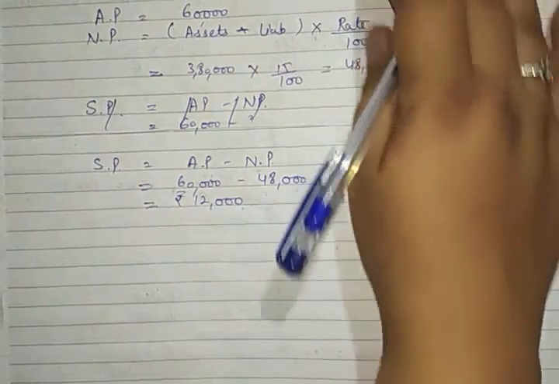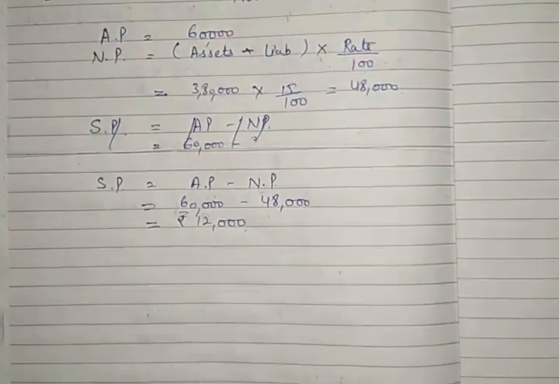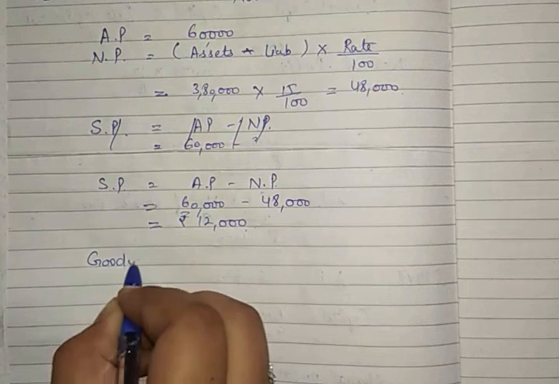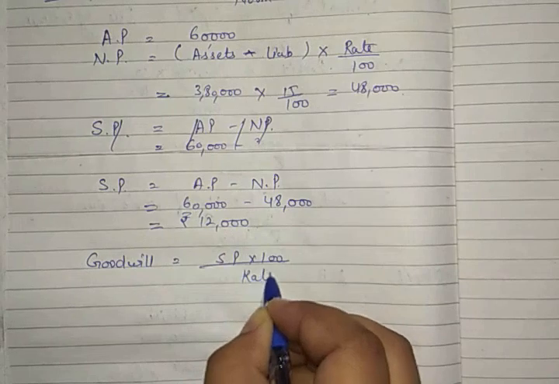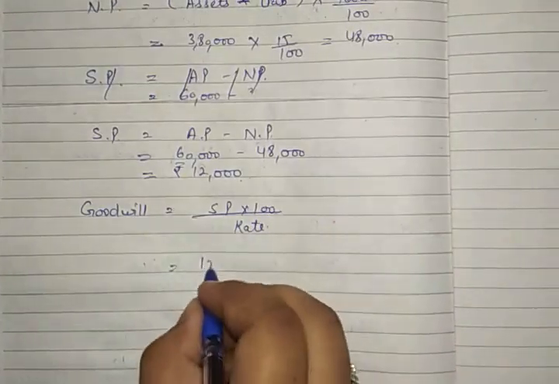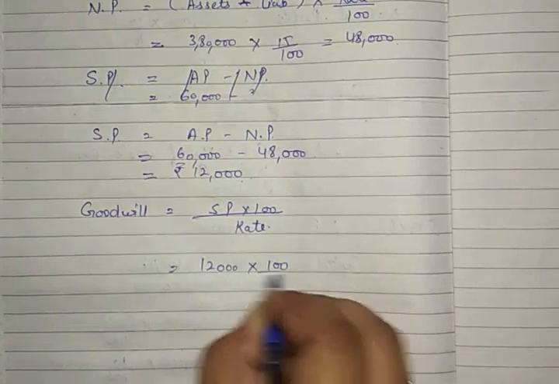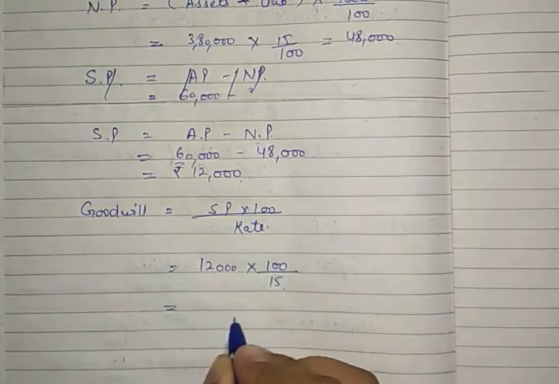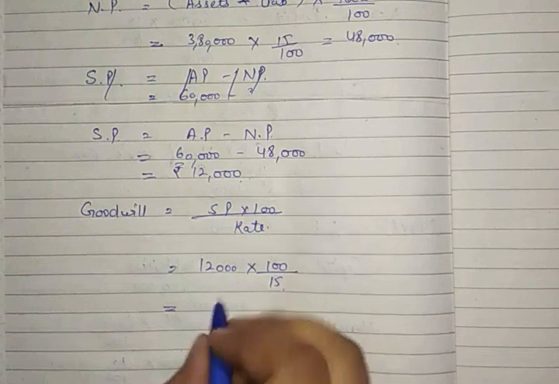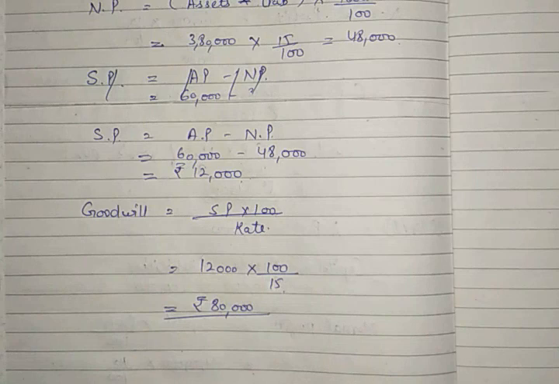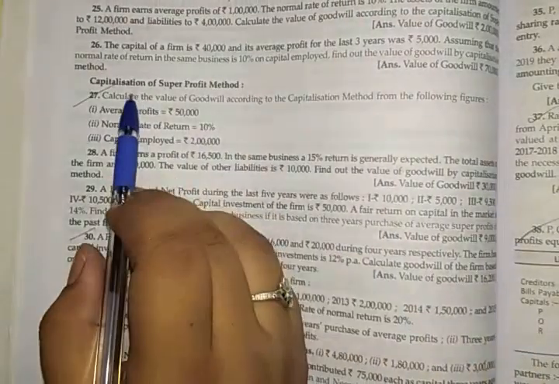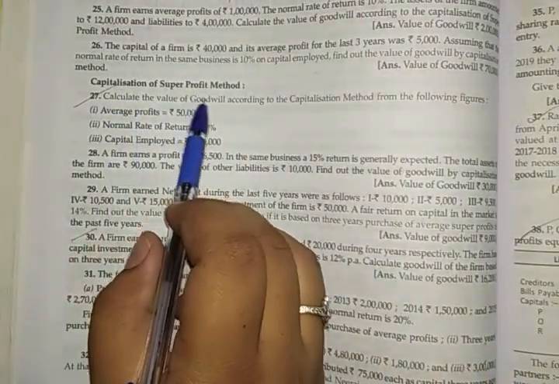Now what do we need to do? We need to capitalize super profit by this formula. Goodwill will be equal to super profit into 100 upon the normal rate. Super profit is 12,000 into 100 upon the rate, which is given as 15%, and when you solve this equation it comes to 80,000. Now our goodwill is 80,000 rupees. This is how we find out goodwill by capitalization of super profit. All right. Now we will do one more question on capitalization of super profit.